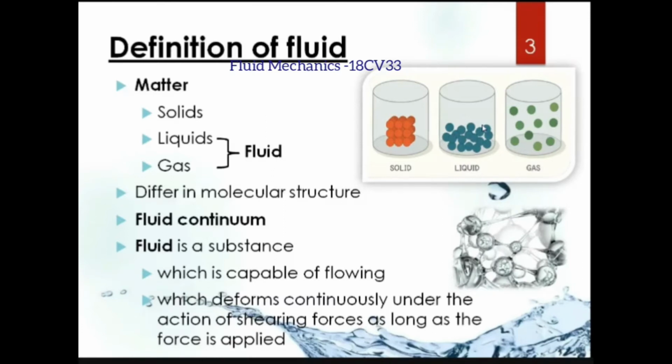For example, water. If we pour water on the floor, what happens? It will flow continuously, right? That's why it is called a fluid continuum, and it also deforms continuously. Water will flow, so it deforms continuously under the action of shearing force. That is called a fluid. So fluid means a substance which has a capacity to flow or which deforms continuously under the action of shearing forces.